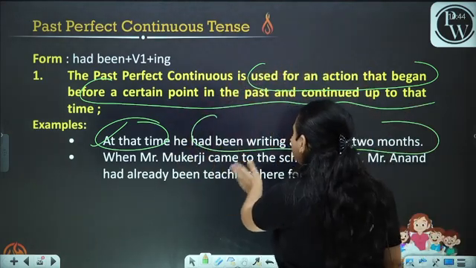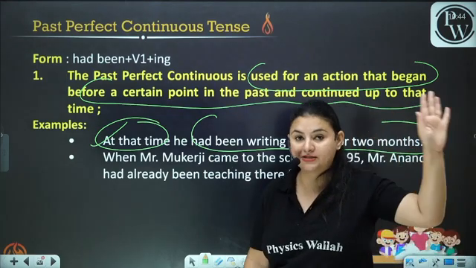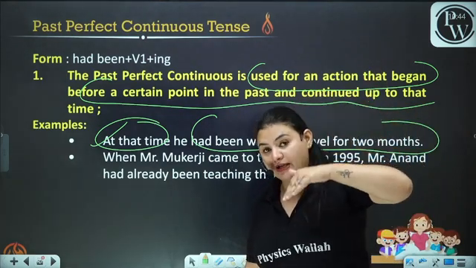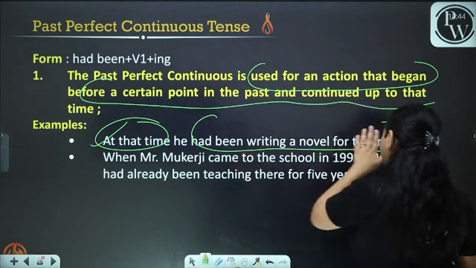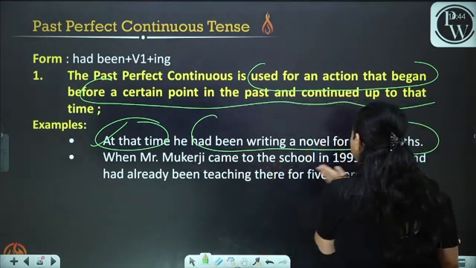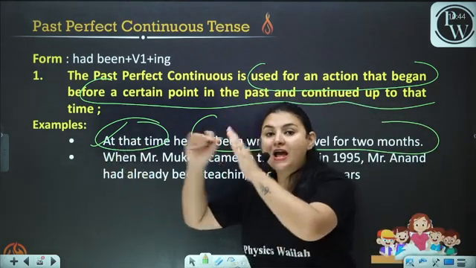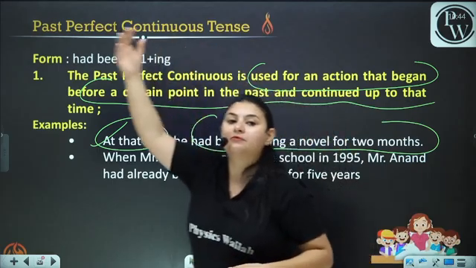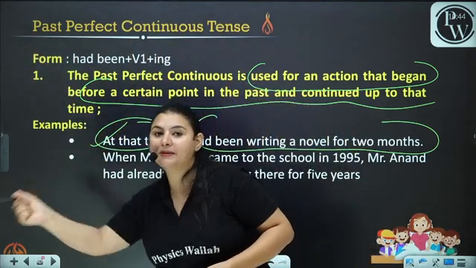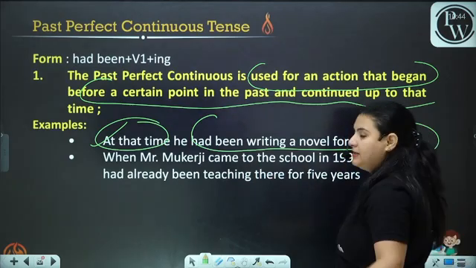When Mr. Mukherjee came to the school in 1995, we are talking about a past event. When Mr. Mukherjee came to the school in 1995, Mr. Anand had already been teaching there for 5 years. Now we are talking about a past event, and we are talking about something that had been happening in the past for 5 years.